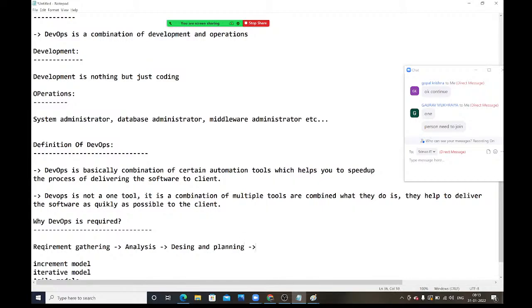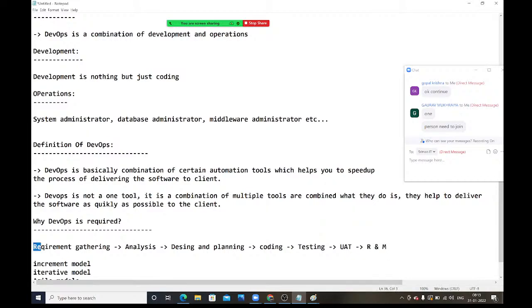Right. Fourth stage is coding. Fifth stage is testing. Sixth one is the UAT, user acceptance test. Last one is release and maintenance. So these are the different stages.